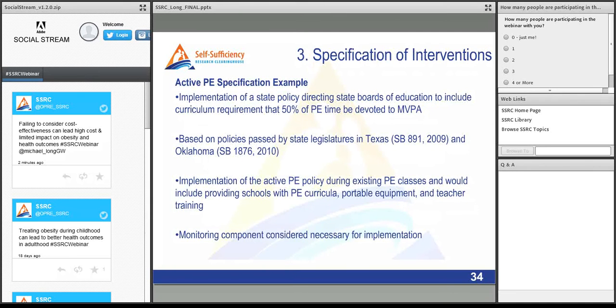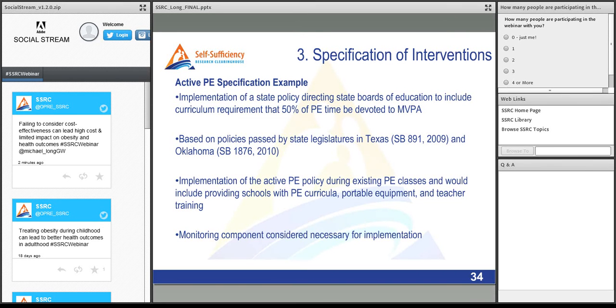So what do I mean by specify an intervention? To give an example of the active PE specification, this means that states would implement a policy directing states' boards of education to include curriculum requirements that 50% of PE time be devoted to moderate to vigorous physical activity. And this is based on policies that have already been passed in state legislatures in Texas and Oklahoma.